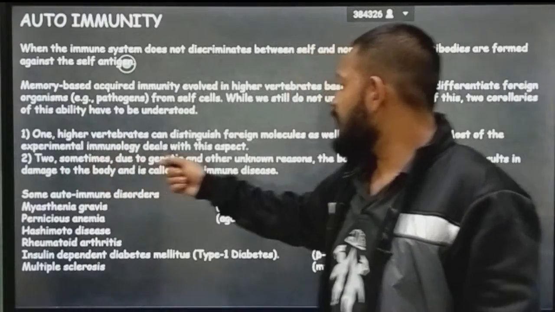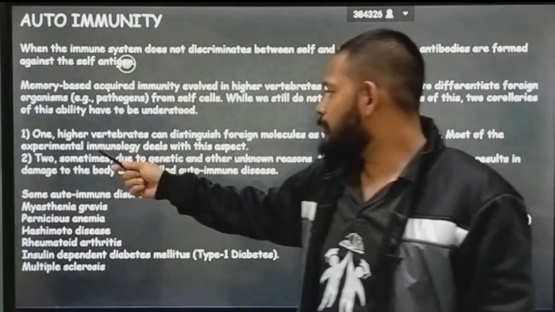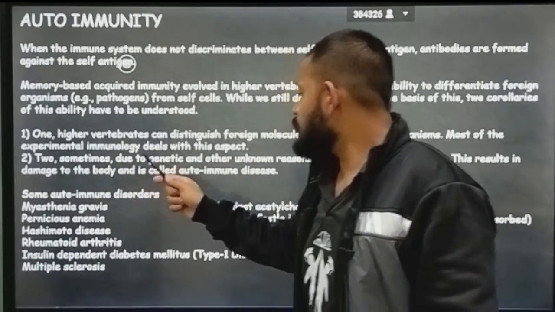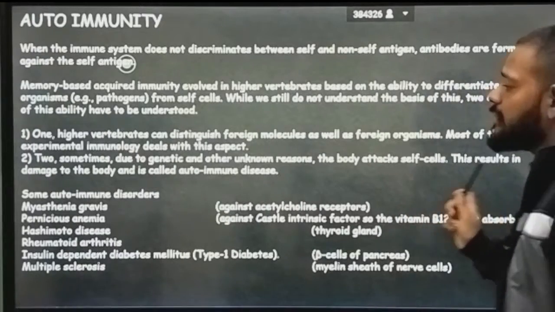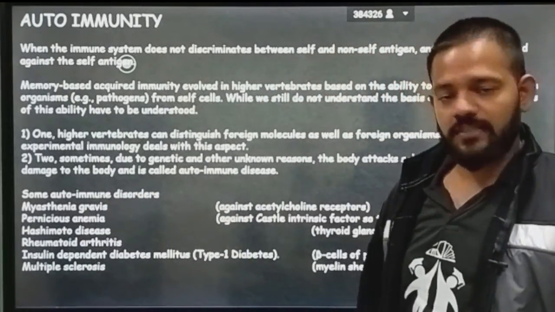One, higher vertebrates can distinguish foreign molecules as well as foreign organisms. Most of the experimental immunology deals with this aspect. Two, sometimes due to genetic and other unknown reasons, the body attacks its own cells. This results in damage to the body and is called autoimmune disease.